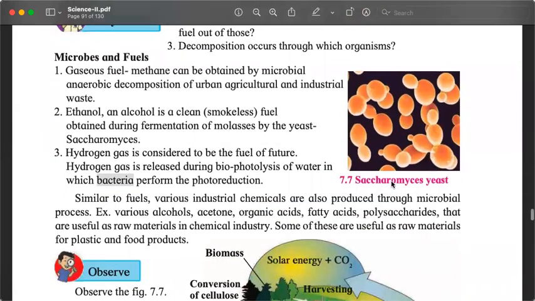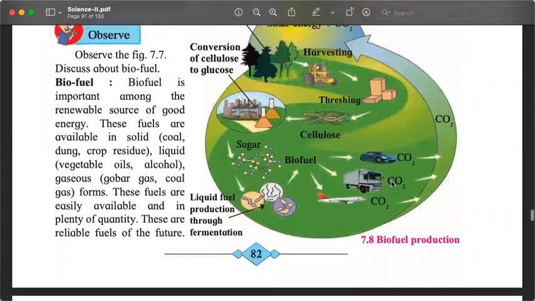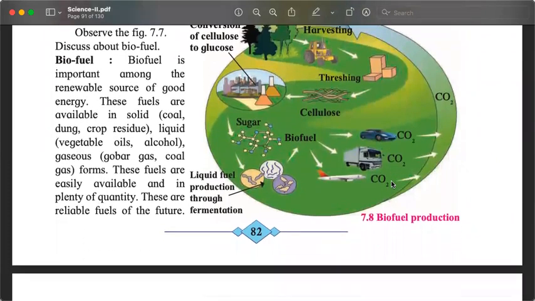Now, when we say fuel, one class of fuel is called biofuel. Biofuel is fuel which is derived from organisms, from plants and animals. So technically speaking, coal and petroleum are also derived from organisms, by compression of plants and animals which died millions and millions of years ago.